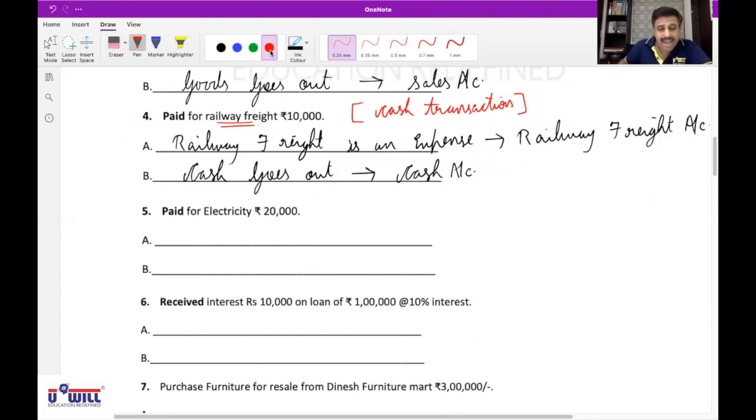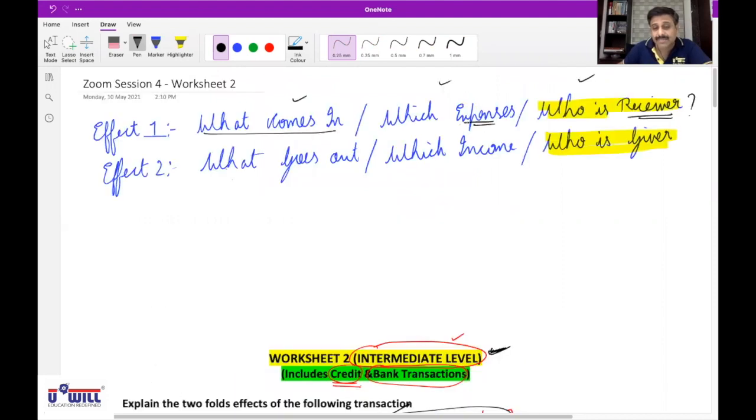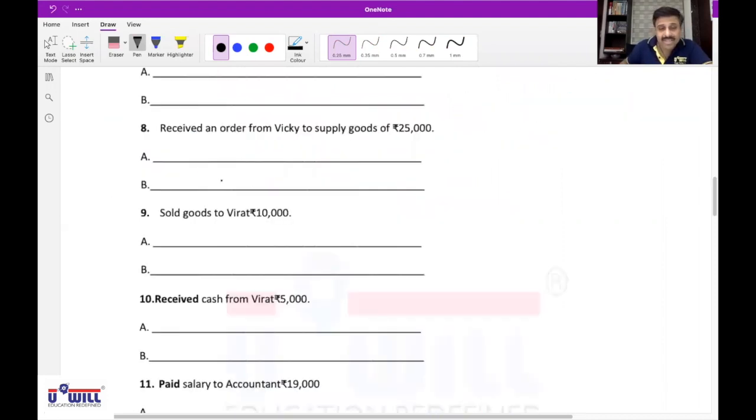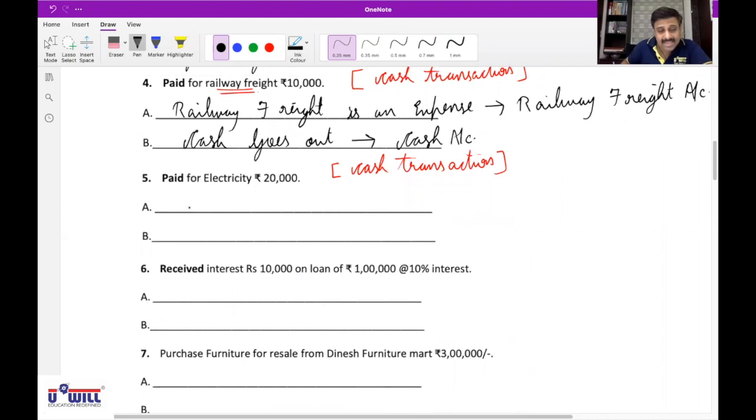Okay. Paid for electricity rupees 20,000. Cash transaction or credit? Cash. Why cash? Service is involved. What comes in? Service comes in. So which expense is incurred? Electricity. So in the effect you will write electricity is an expense.